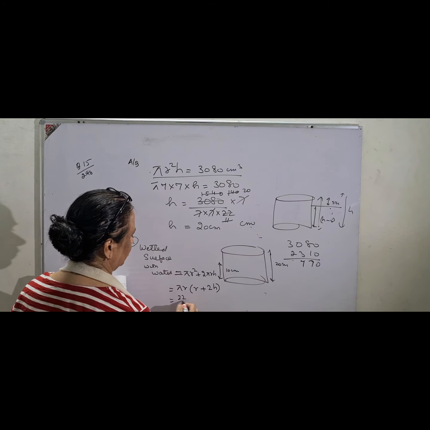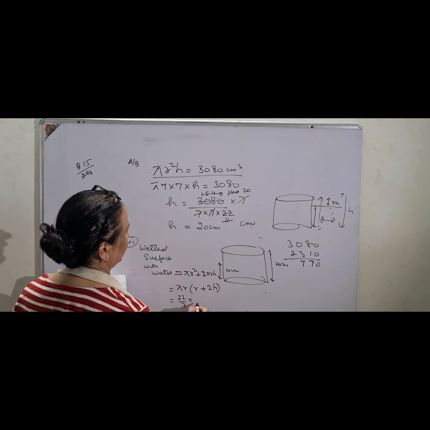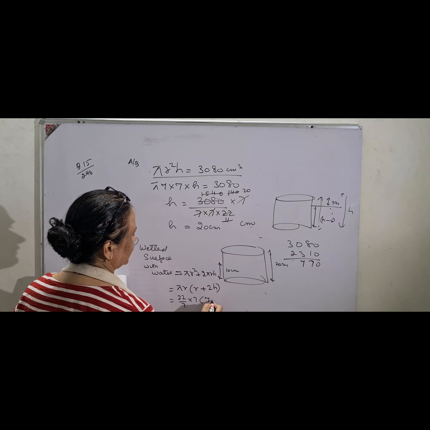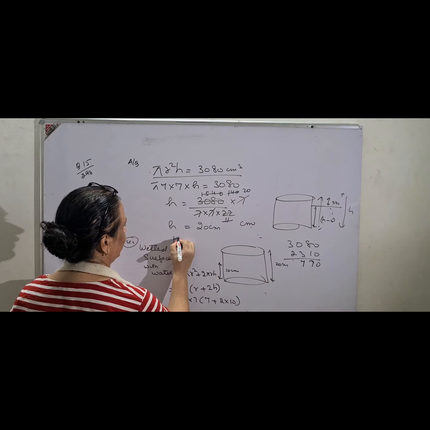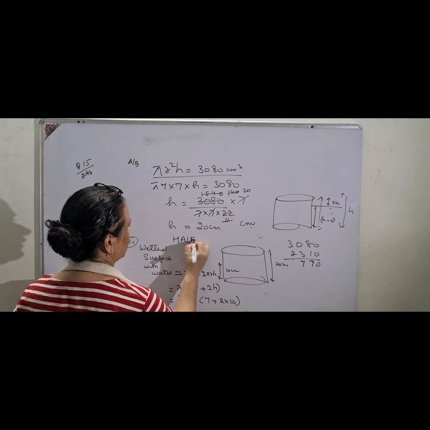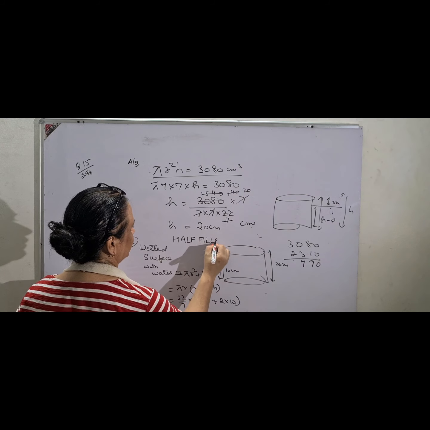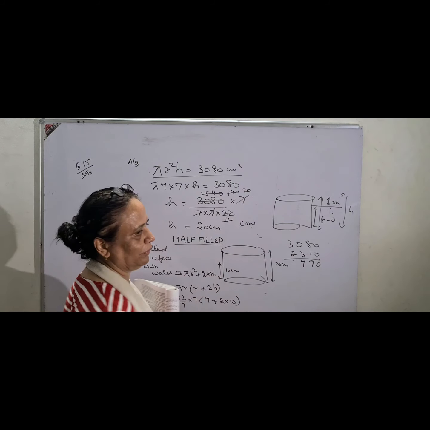Pi means 22 upon 7. R you have already calculated, 7. And again 7 plus 2 into 10 you will take, because it was half filled. I am writing in capital letters, half filled. Don't forget to do that, otherwise your answer will be wrong.